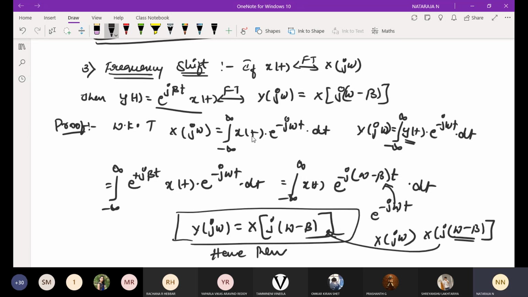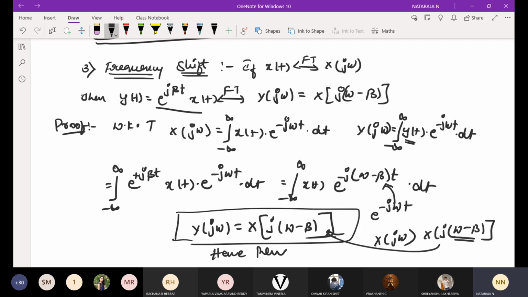Observe carefully. This is the fourth property, and I am going to do the same procedure, but the notations are changed. In Z, I am not going to prove all these properties. Why? Because we have only 1.5 weeks, so I will solve all the problems based on the basics and problems based on the properties. I need to solve more problems. Z transform is very important, not only for your VTU external exam, it is very important for your GATE exam also.